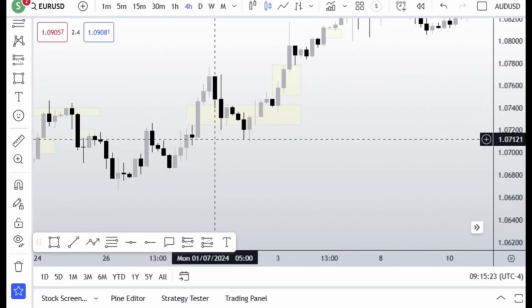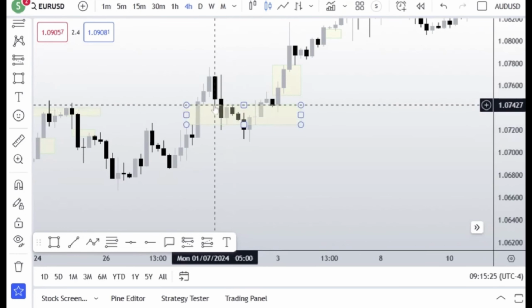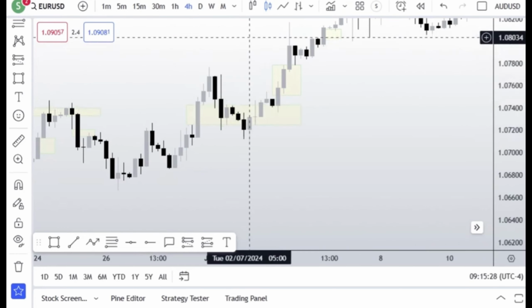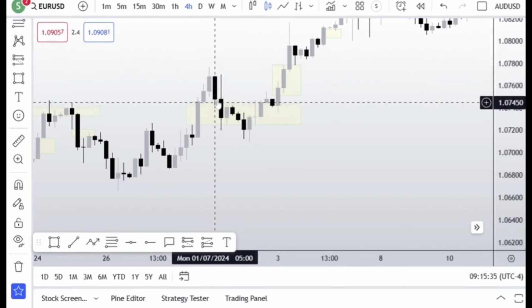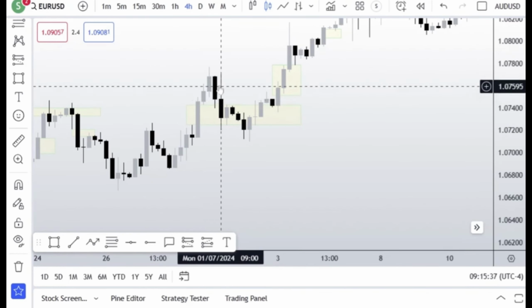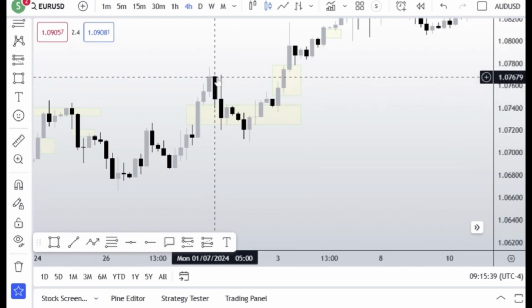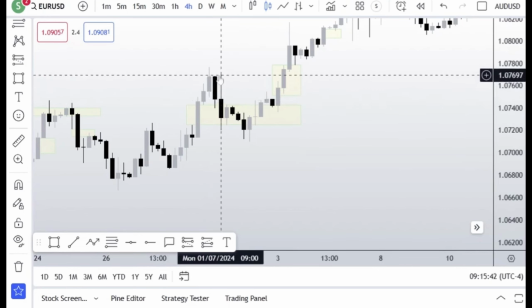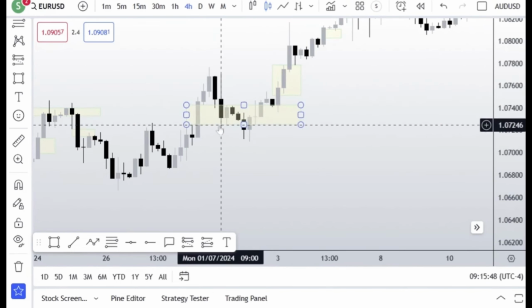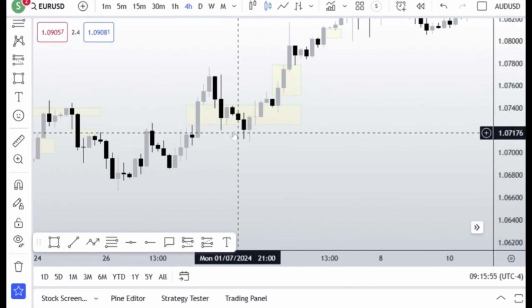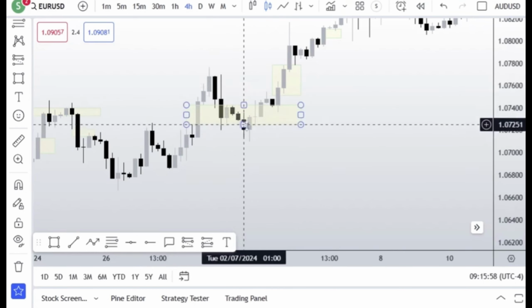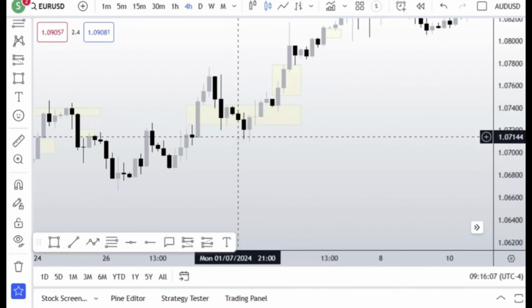Otherwise, this here would have been a continuation higher from this candle because we already retraced back into this gap. So at that moment we might be going higher, and we did that. If you target the previous candle's highs, this will be a good target. But at this moment, price reversed and continued lower, showing a deep retracement, or a deep pullback into the fair value gap. It even crossed below that gap, but immediately there was a sharp turn.